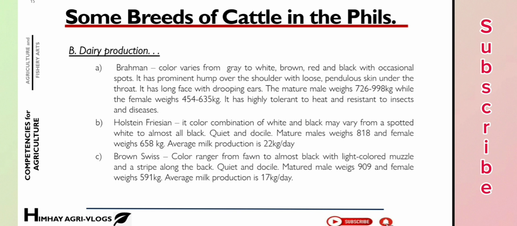Brown Swiss, color ranges from fawn to almost black with light colored muzzle and a stripe along the back. Quiet and docile. Matured male weighs 909 and female weighs 591 kilograms. Average milk production is 17 kilograms per day.